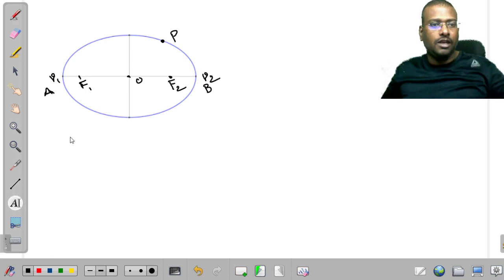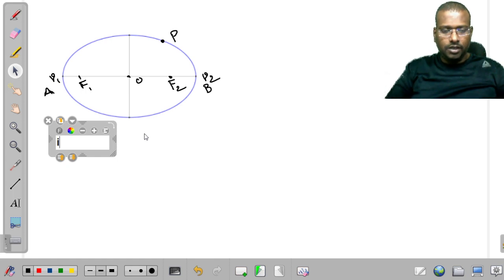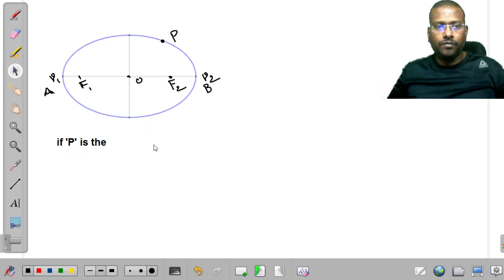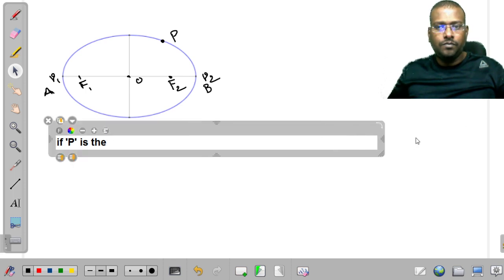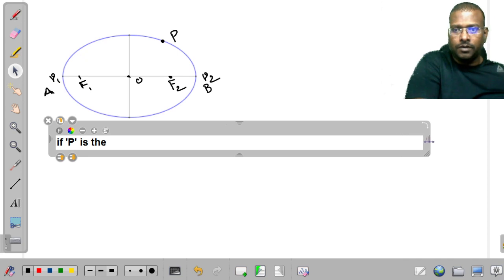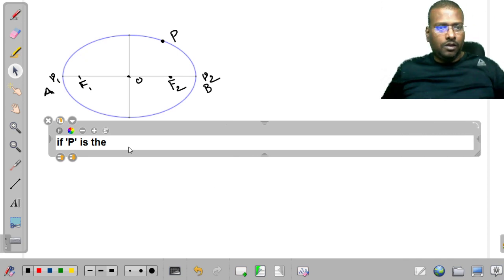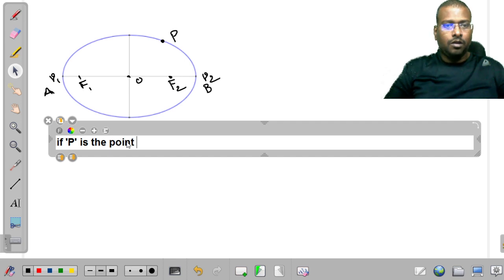If P is a point on an ellipse, then what is its character, sir?